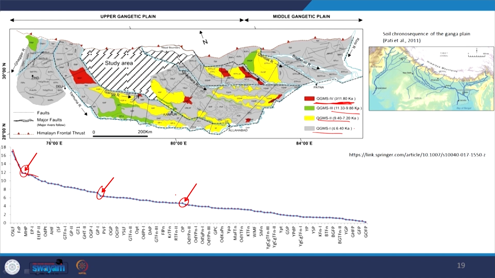That means in this part the soils were formed and some geomorphic process was involved, and there is a sharp break in this graph indicating that this area was in a tectonically stable period, because the Ganga plain is a tectonically active region. Here the soils are formed in a particular area, and once it is cut off from the main atmospheric condition, that means it is buried by younger sediment, the soil formation stops.